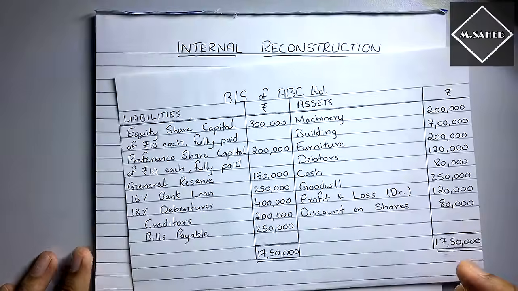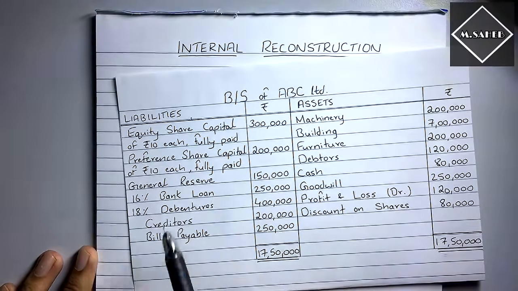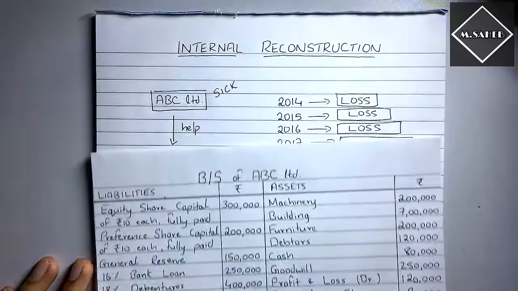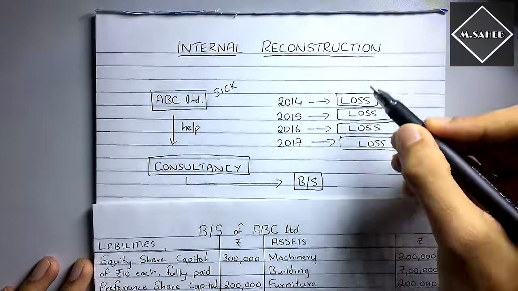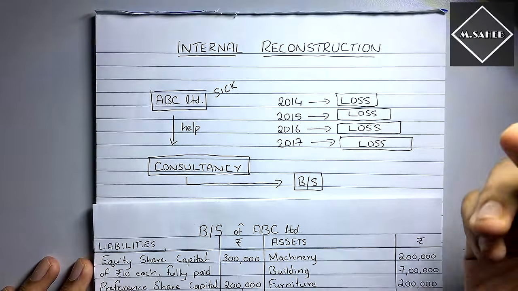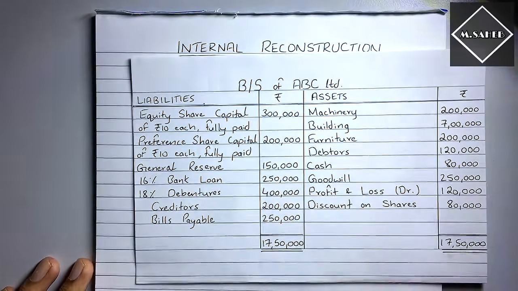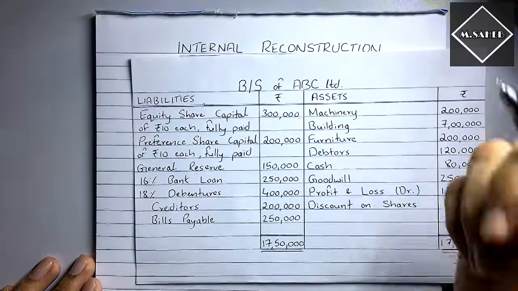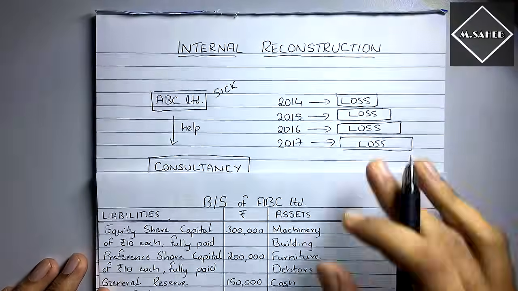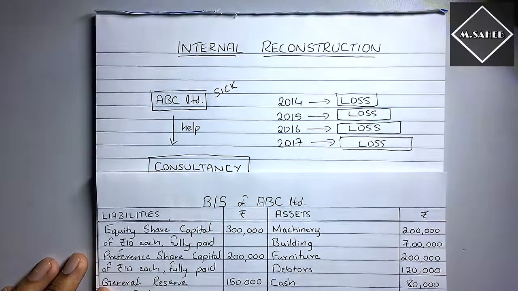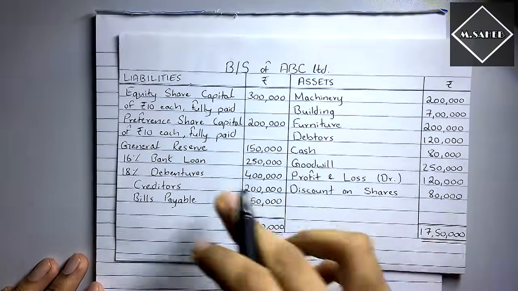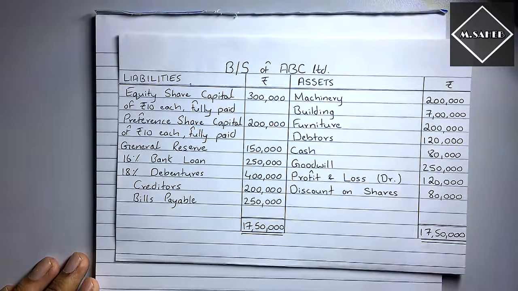And then you also have general reserve here on the liability side. How can you have general reserve? You haven't seen a single penny of profits all these years. What is general reserve? General reserve is created out of profits, right? Out of past years' profits. But you haven't seen a single penny of profit. So how can you have general reserve? That's also a complete manipulation of accounts.